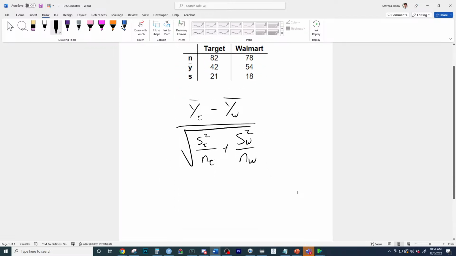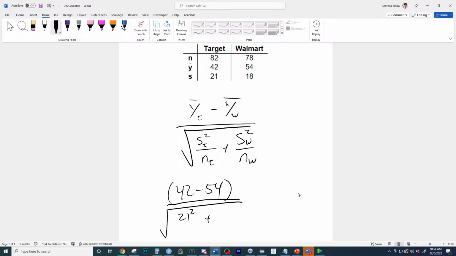So we're just going to start plugging in where we see the numbers. We have here 42 minus 54, and that's going to be a difference of 12. Now we need to standardize this difference. So we have 21 squared, square root of this whole quantity, over 82 plus 18 squared over 78. That's going to equal a t-statistic.